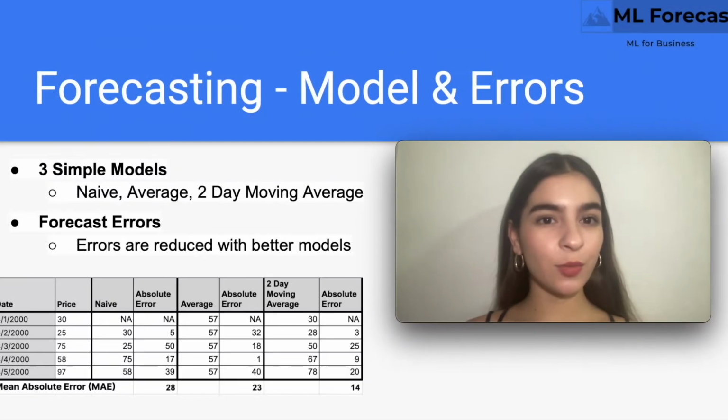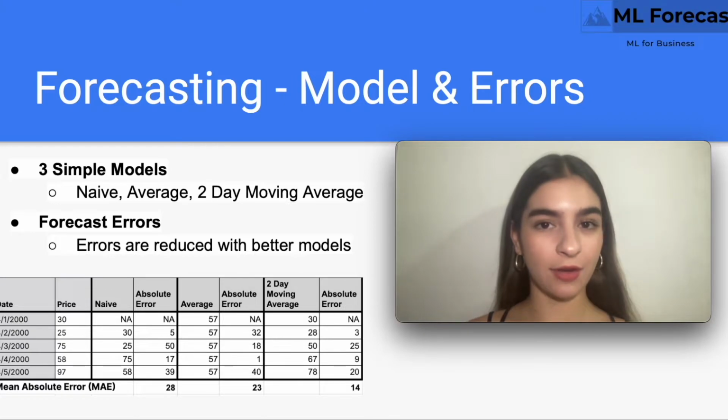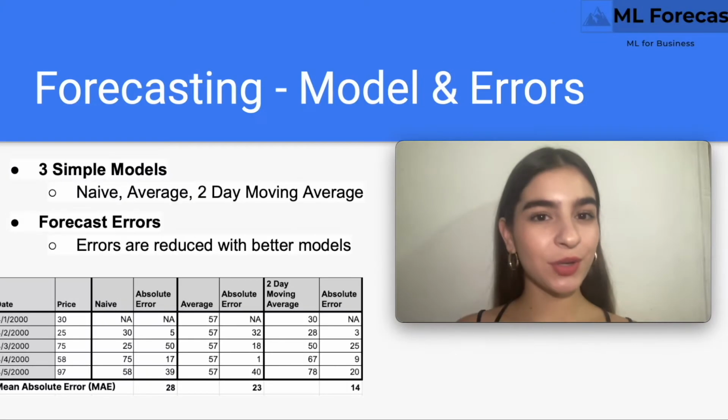For the third model, we will use a 2-day moving average. Here, only the last two data points are used to calculate the average. These models tend to be more responsive to things that happened recently. Again, we calculate the MAE and note it's 14, which is a significant improvement over the prior two simple models. So we have shown that different models can help improve our forecast even using very simple models.